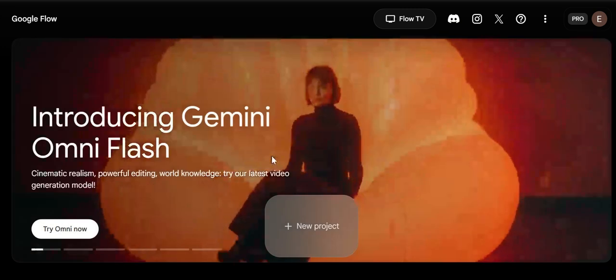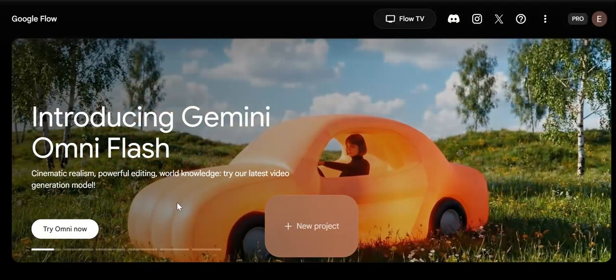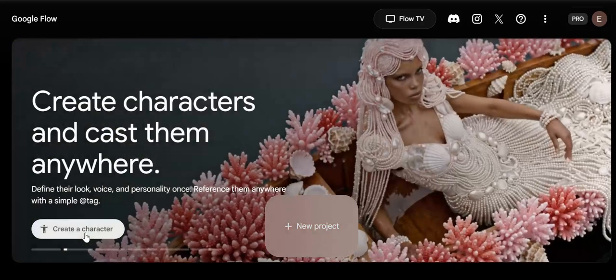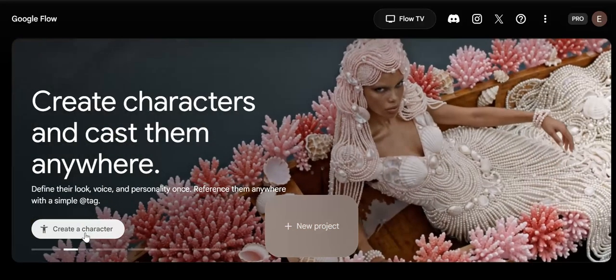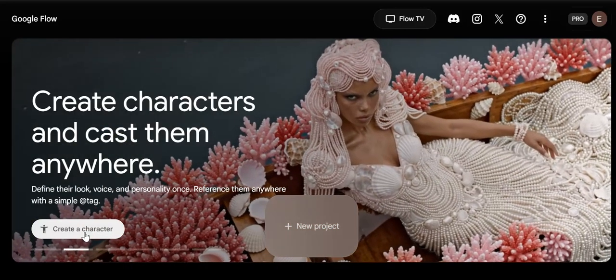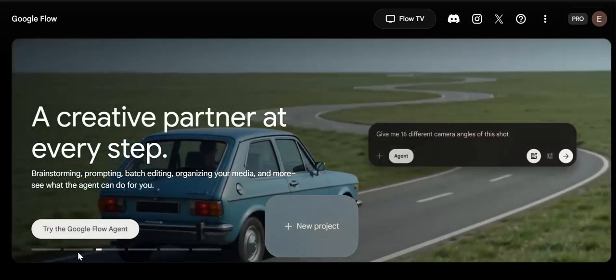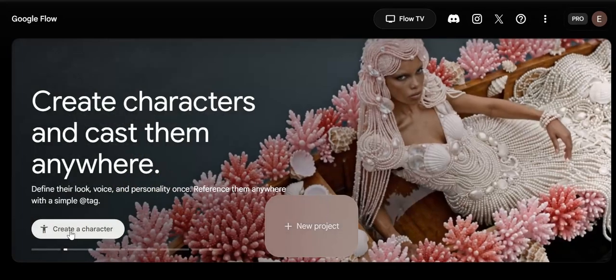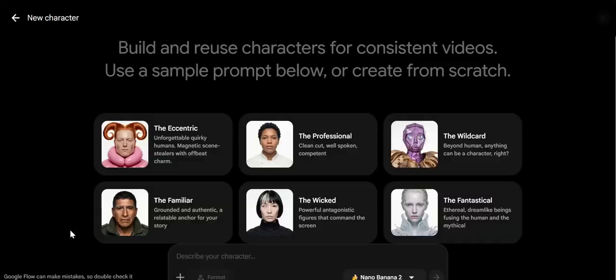The first thing on Google Flow we can see on our desktop is that we can either try Omni, which is also a video generating platform, or we can create a character. Let's go with creating a character. Okay, so there are already predefined characters given by Google Flow. There are six. We can either select one of them or we can create our own character. Let's go with creating our own character.